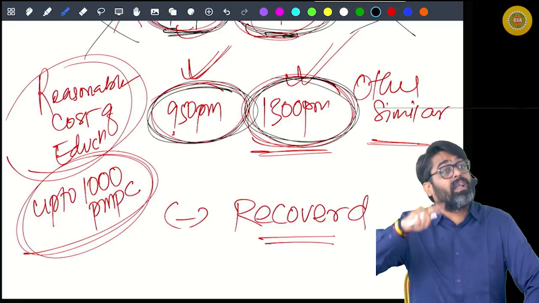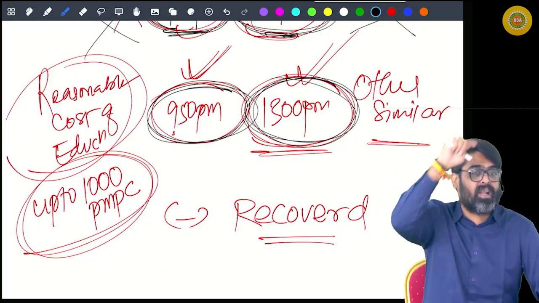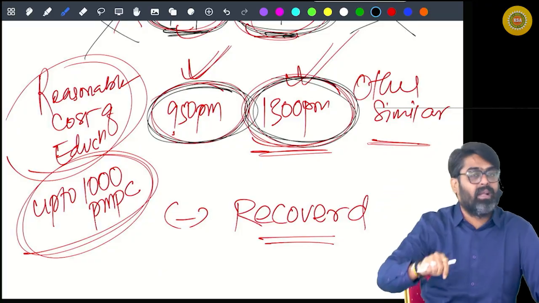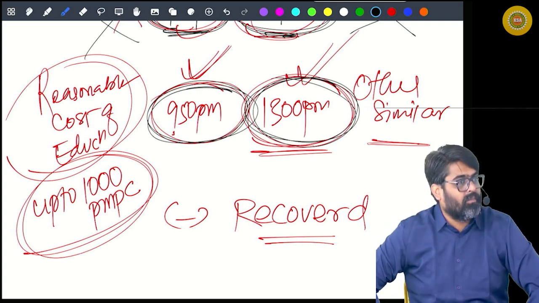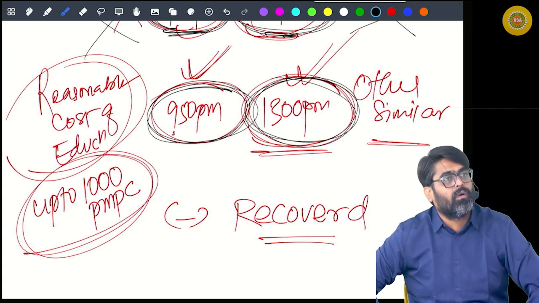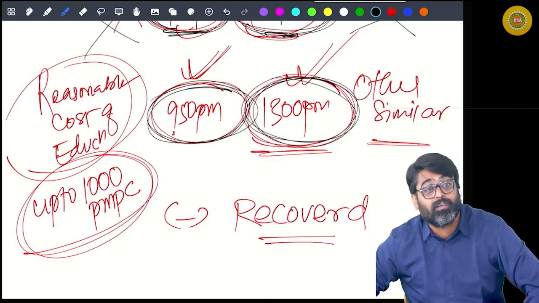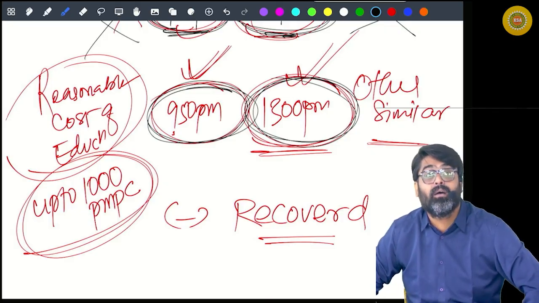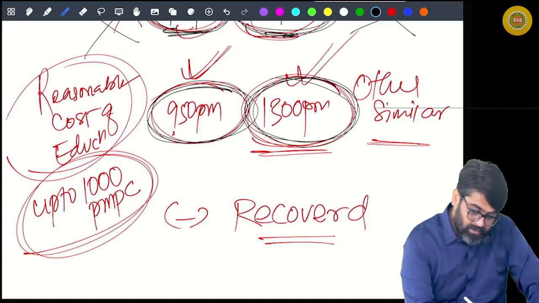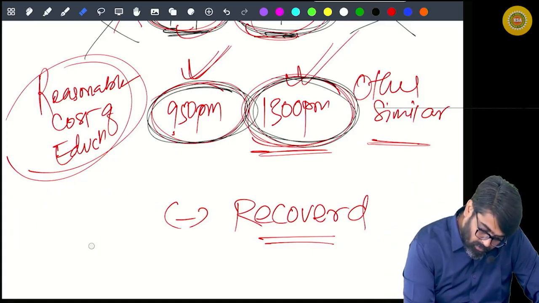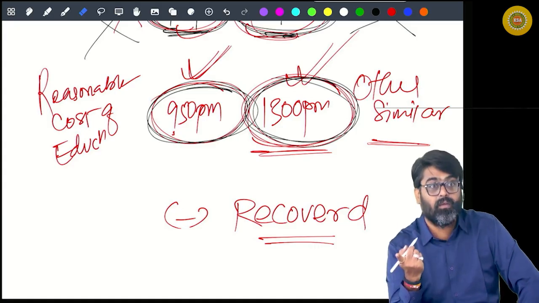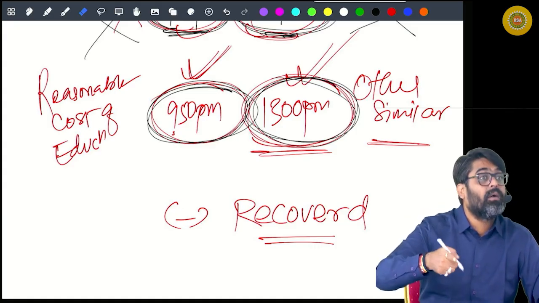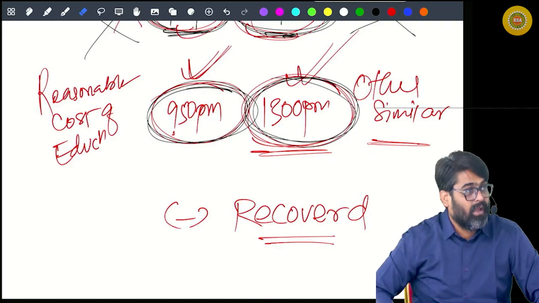Now in case the reasonable cost of education for children is up to ₹1000 per month per child, then it is not taxable. But that exemption is not given for other household members. Meaning that the exemption up to 1000 per month per child, which was available for employees' children, will not be available for household members of the employee.